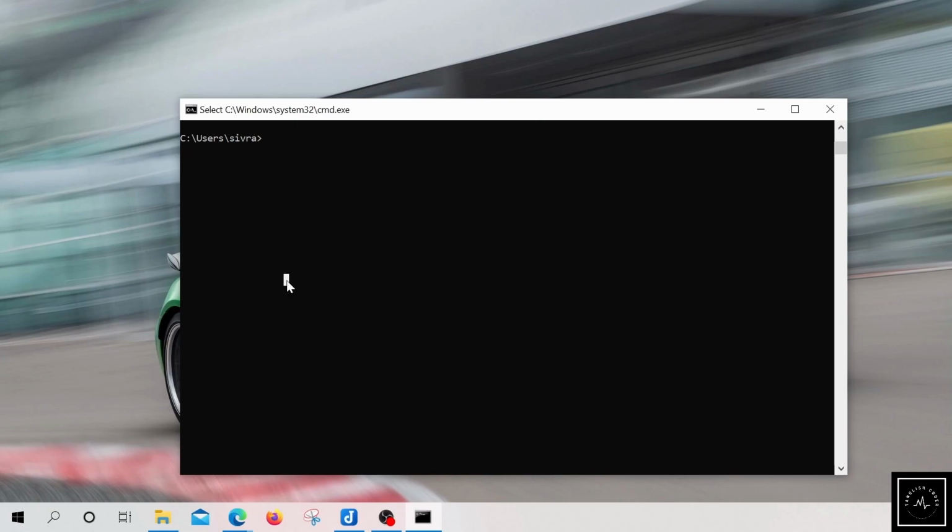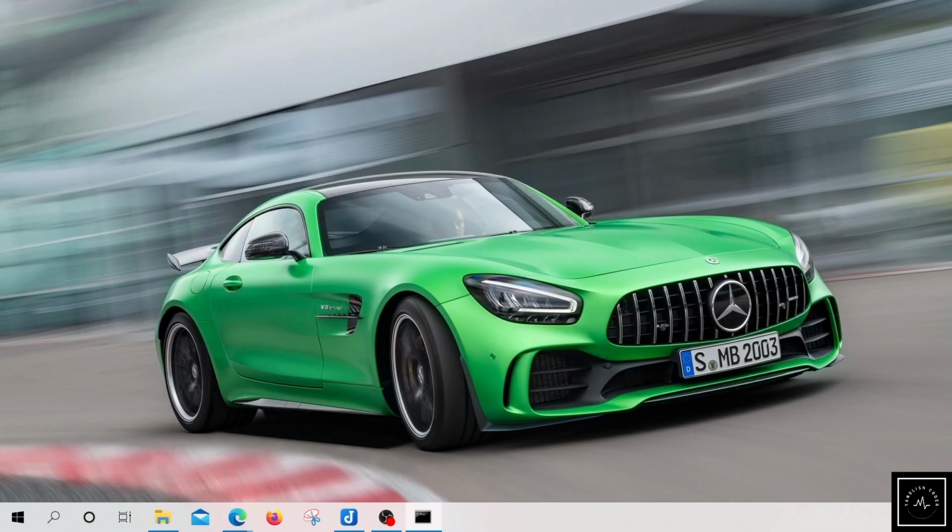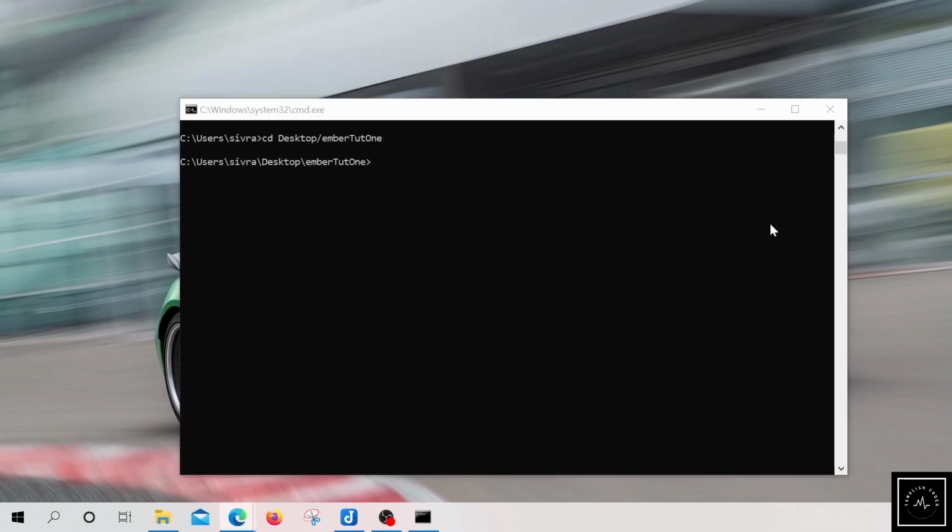So I'm moving to the desired folder. On the desktop, I have an Ember Qt1 folder. Inside this folder, let me type the command for creating a new Ember project with the Ember CLI.